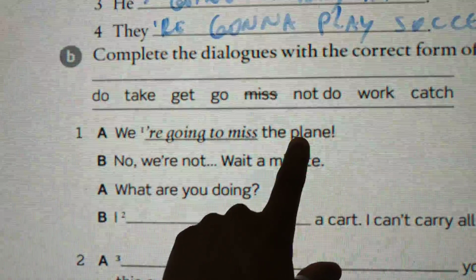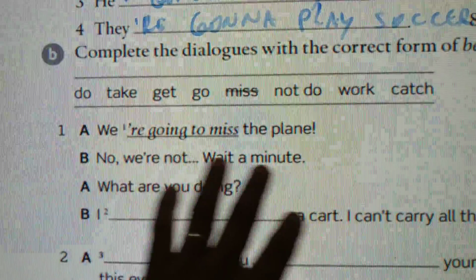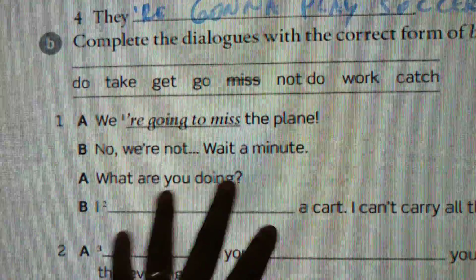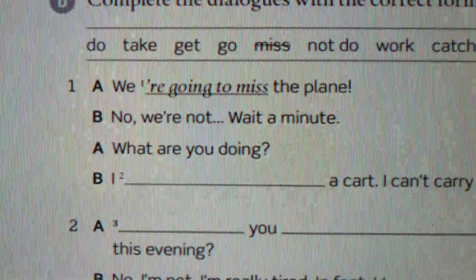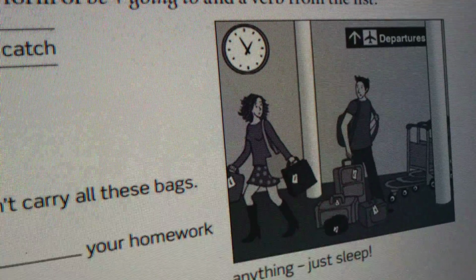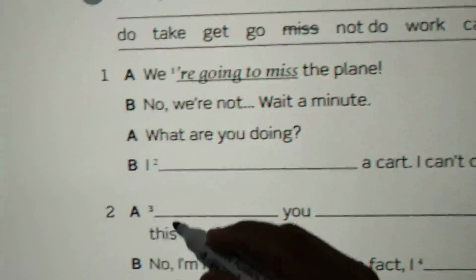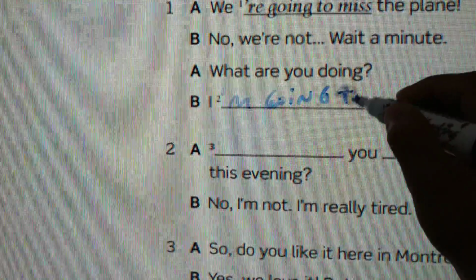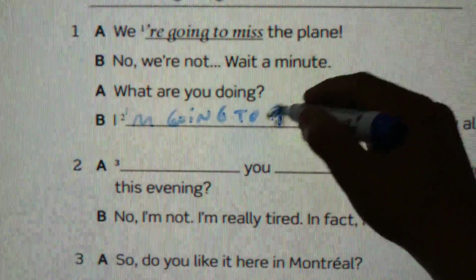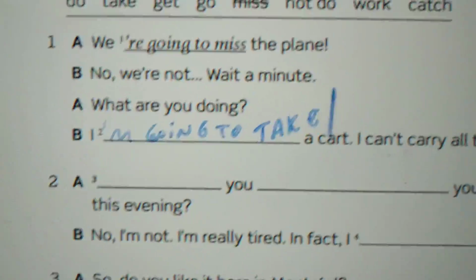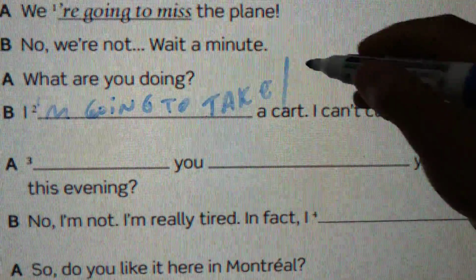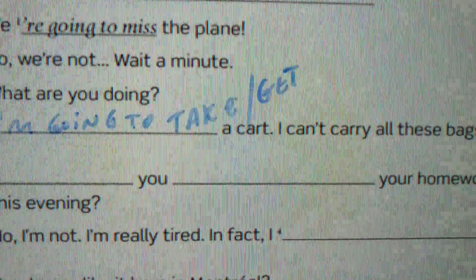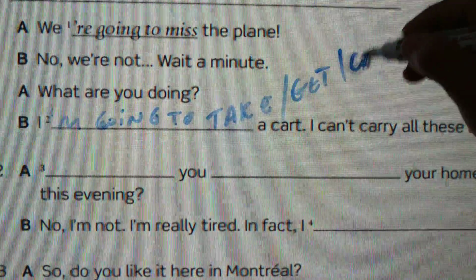We're going to miss the plane. No, we're not. Wait a minute. What are you doing? A cart. I can't carry all these bags. Okay. What is she going to do? So she can say, I'm going to take. I can say take. Okay? I'm going to take a cart. I'm going to get. I'm going to catch.